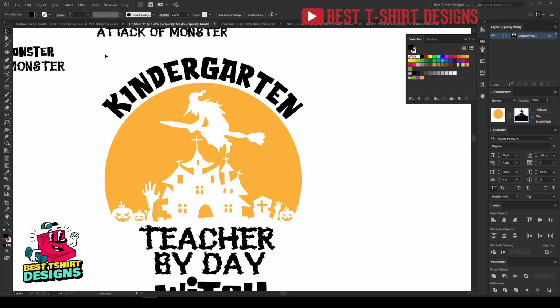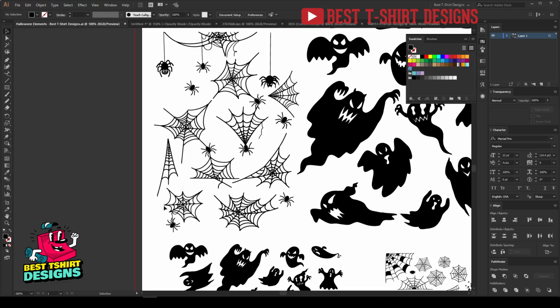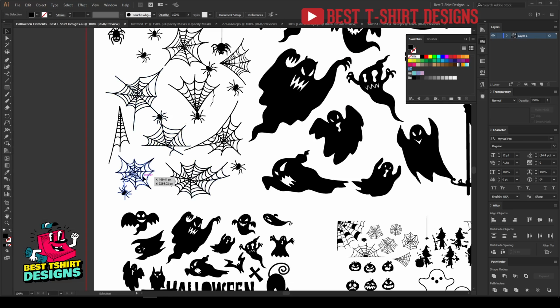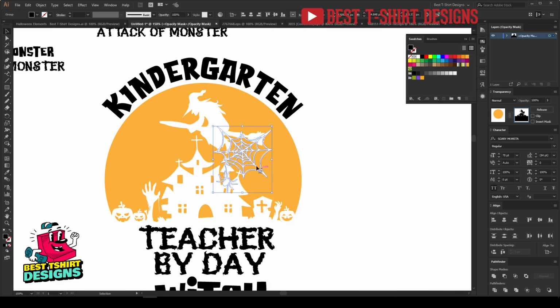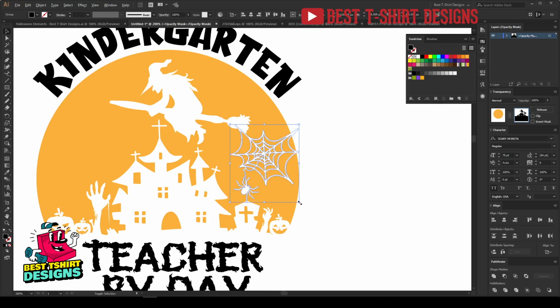And to make it a bit more Halloween or scary, we can add some more elements. We can add some spider nets there. But I also see people placing a spider just floating in the sky. Don't do that. I want this spider to look like it is not floating in the air. It is somehow connected. So the first step is I am going to make it look connected with the broom she is riding.